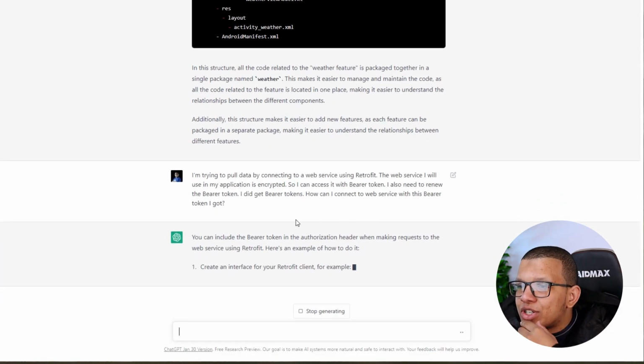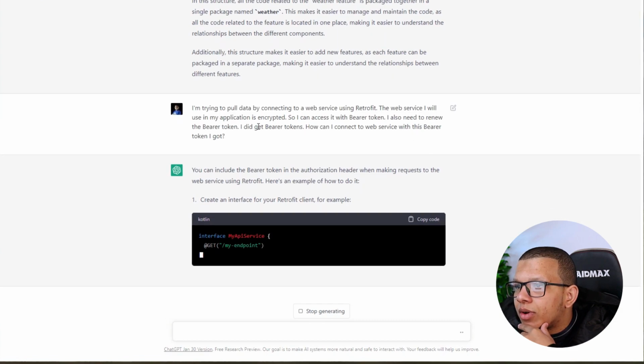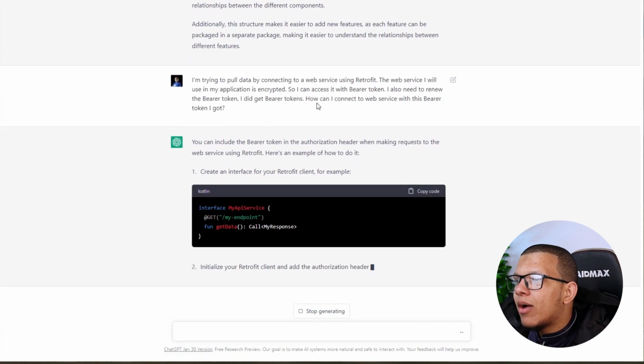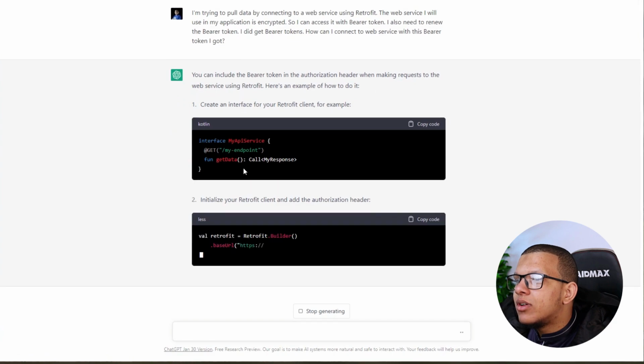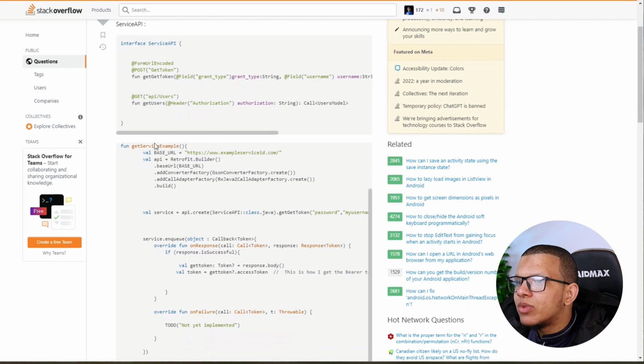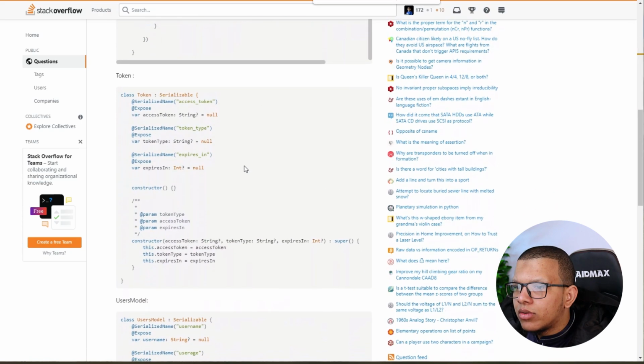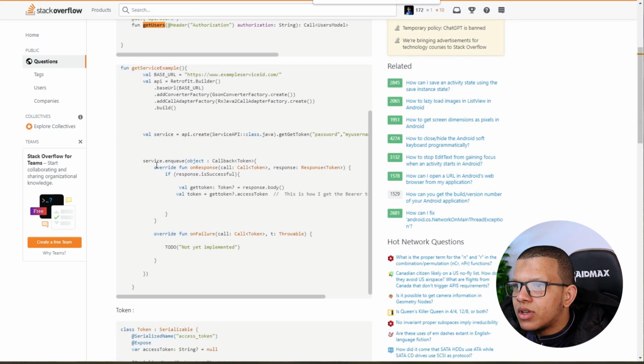Let me understand the question first. So it's encrypted, so I can access the bearer token. I also need the bearer token. I did get the bearer token. How can I connect to the web service? Okay, now I forgot to include the code, because we do have the code. Here is the get token. How can you use it? Well, basically, I think you should have it in authorization, the bearer token. But where you are calling the get user service in the queue?